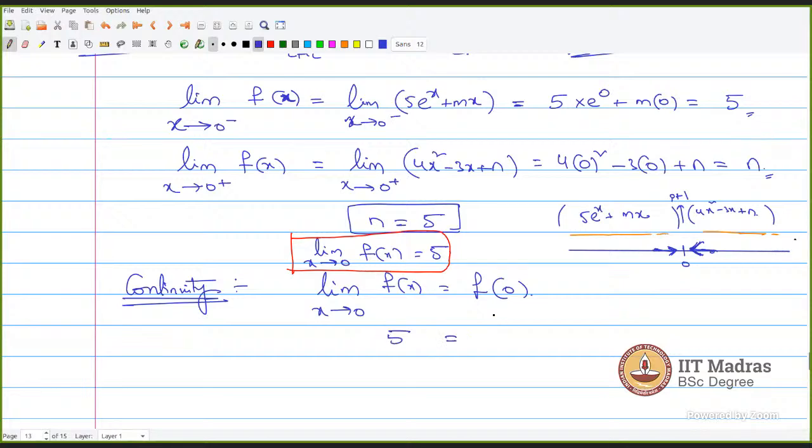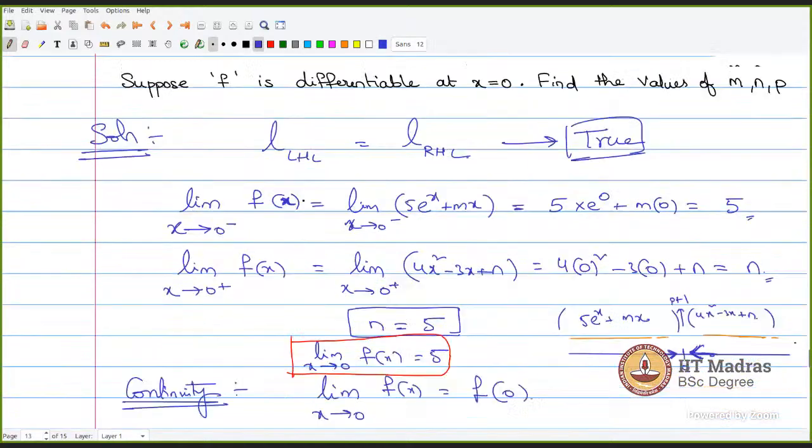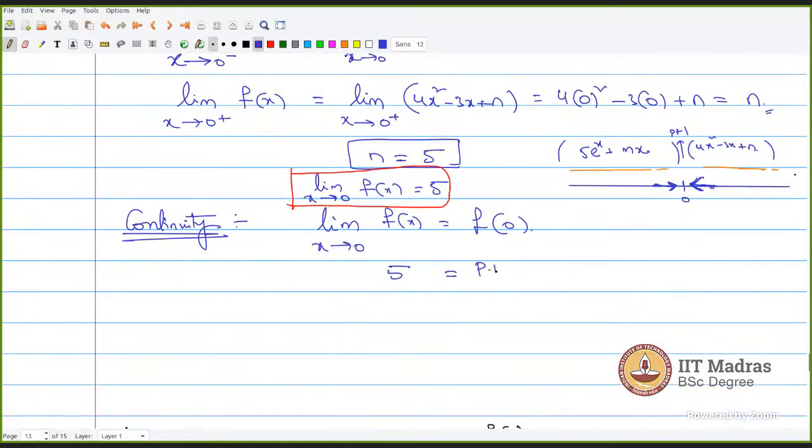What is f of 0 given to us? p plus 1. When x is equal to 0, f of 0 is p plus 1. So you substitute p plus 1, and from here we will get that p is equal to 4. In order to be continuous, your limit value should be equal to the function value. Function value is p plus 1 and your limit value is 5. So these both must be equal, and in order to be equal, p can only take the value 4.